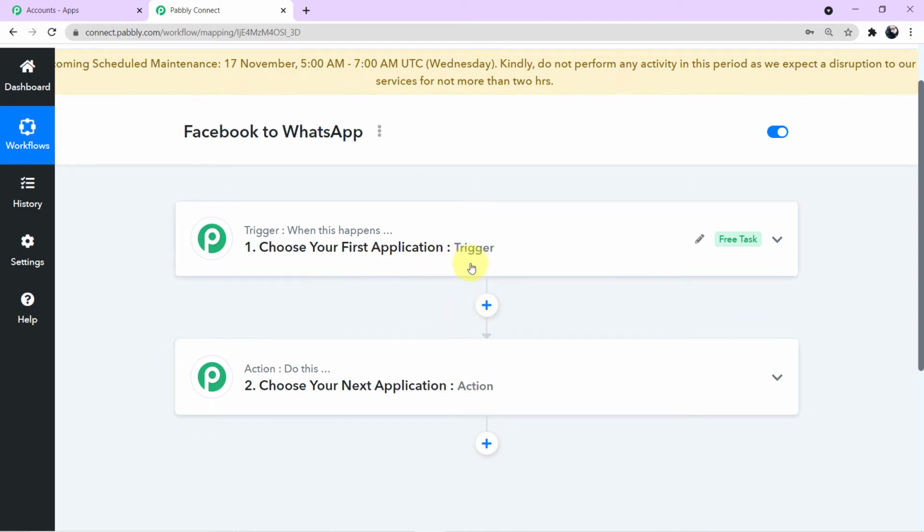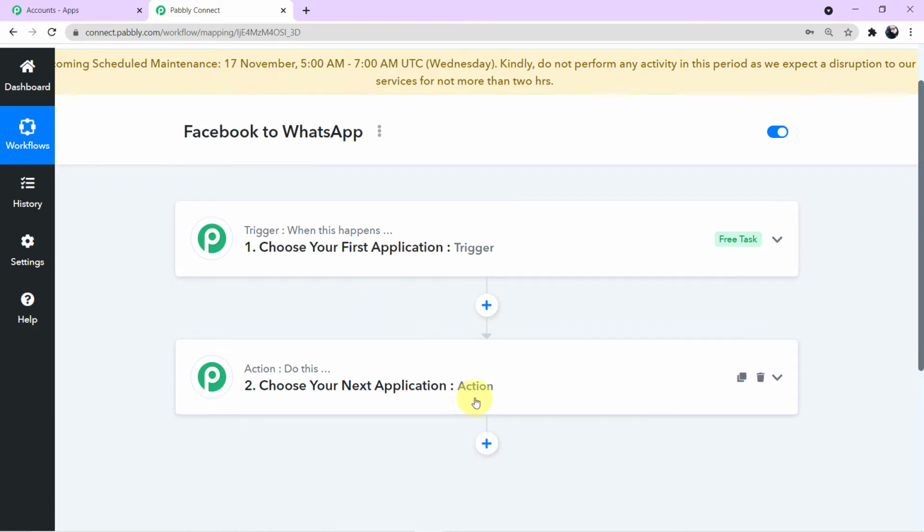Now, the trigger event will be submission of the form here. We are running a live advertisement on our Facebook account. Now, whenever a new lead reaches our advertisement, they will open the advertisement. Now automatically a form will pop up in front of them, so they will submit the form. So this is our trigger event. Submission of the form is our trigger event. Now on successful submission of the form, what we want is a WhatsApp message to be sent to them with the link of the brochure. So the sending of the WhatsApp message will be the action event. You understood? The trigger event will be submission of the form, the happening of an event, and the action will be sending the WhatsApp message, the response.